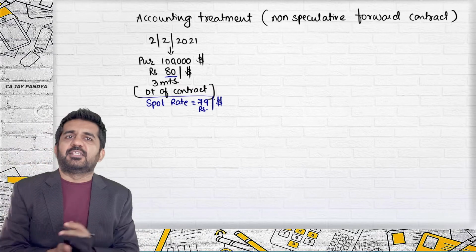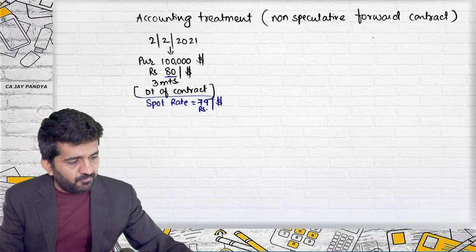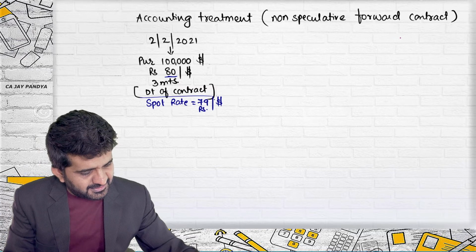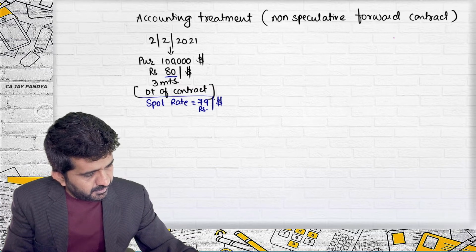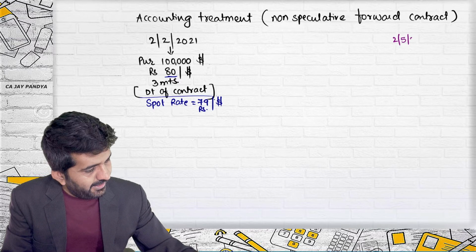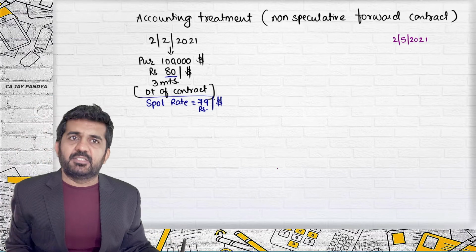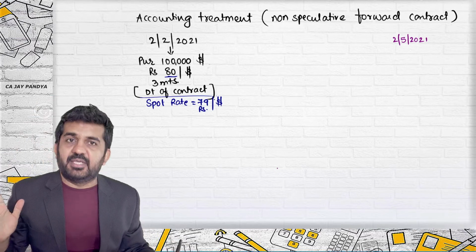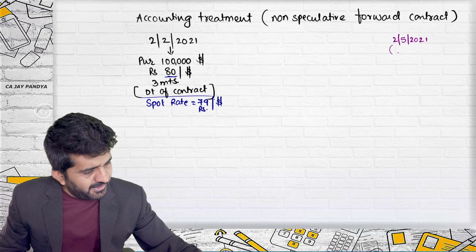The spot rate is 79 per dollar. The settlement will be on which date? Try to concentrate. The settlement will be on 2nd May 2021. That is after 3 months. Is it all right? March, April, May. Yes. So on 2nd May 2021, there will be settlement.